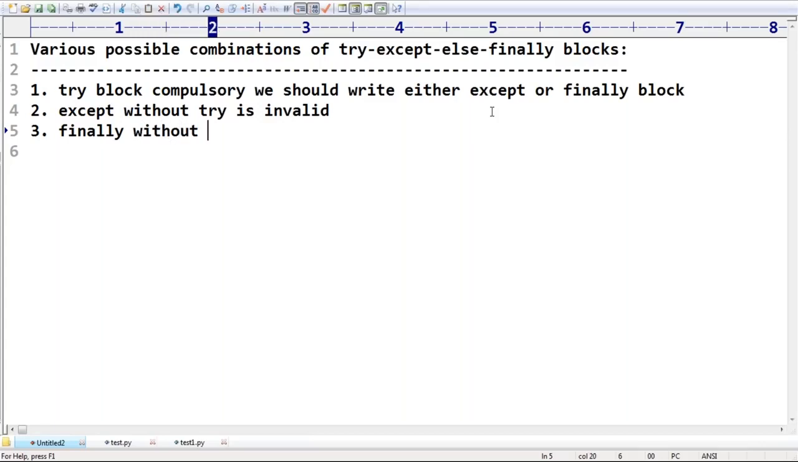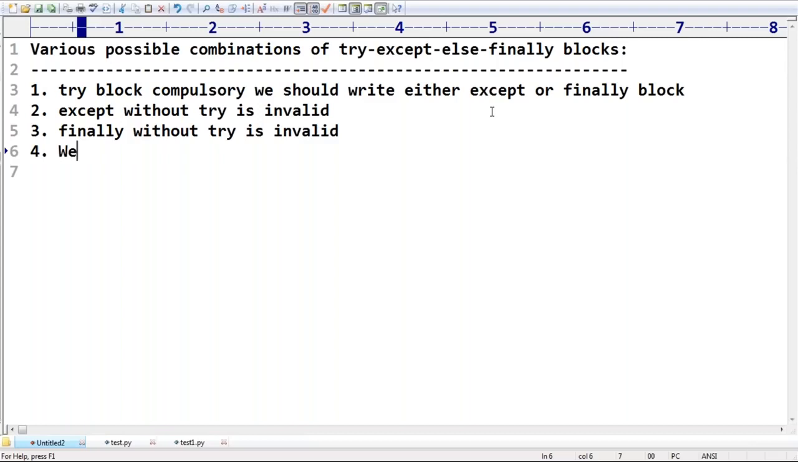Finally, without a try, it is always invalid. Remember this one. Next, there is one important point we covered about the except block. How many except blocks can we take for the same try? We can take multiple except blocks, no problem at all, but we can't take multiple finally blocks or multiple try. Remember that.